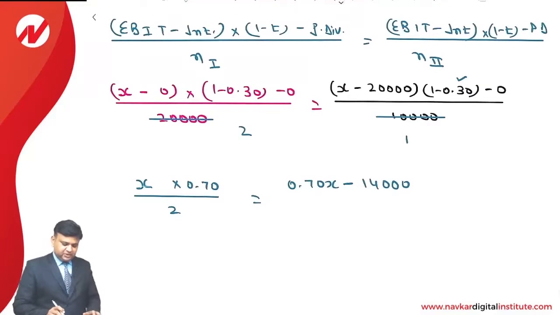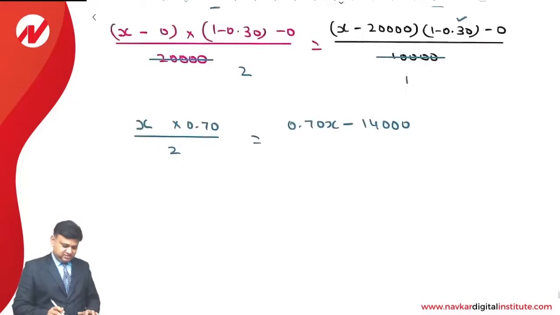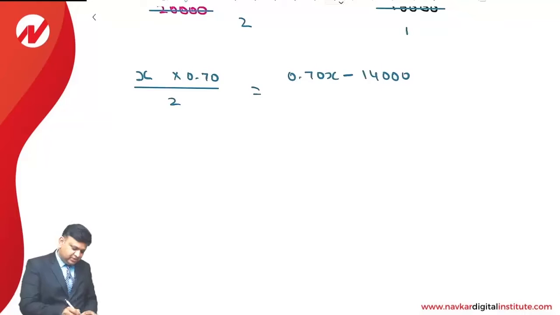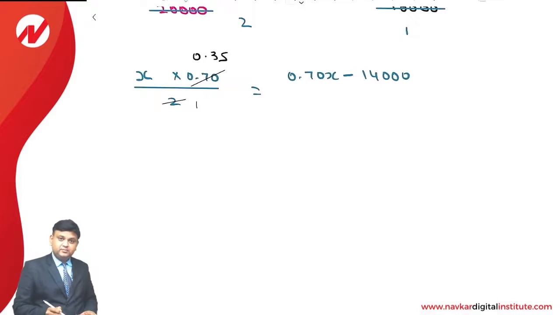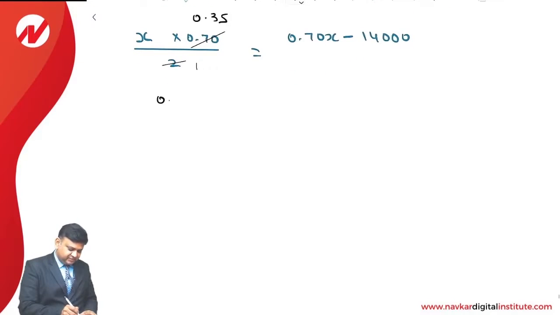Now we'll compute x as the balancing figure. Again, dear students, we can cancel this 2 over here. We can cancel 0.7. 0.7 divided by 2 comes to 0.35. So we will have 0.35x is equal to 0.70x minus 14,000.